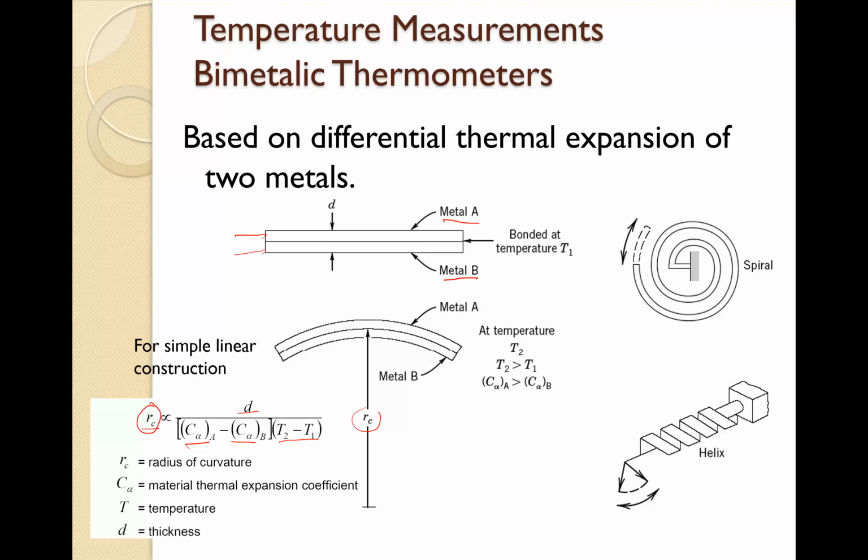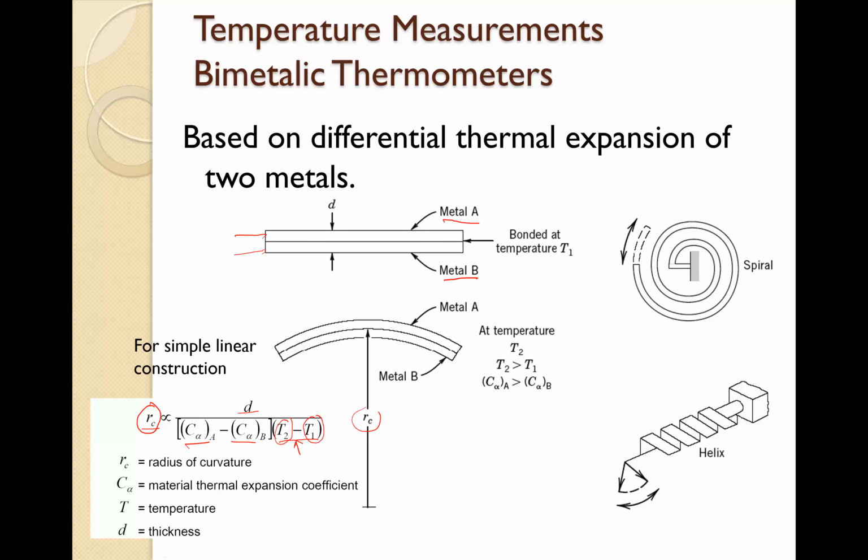These two values are known because we know metal A and metal B. The thickness here is easy to measure, so we get all the parameters. We have only T2 minus T1 remaining, so we can get the temperature T2. We can assume that T1 is a reference temperature and T2 is the temperature that we would like to measure.